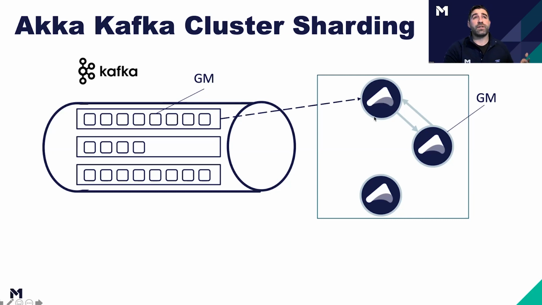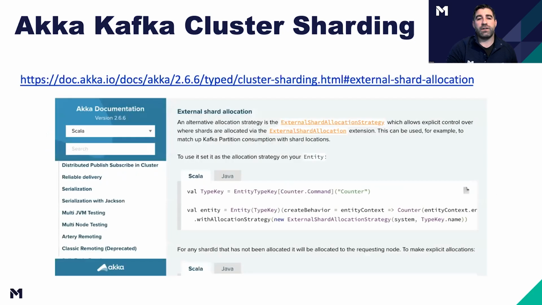There's actually a really great way built into Akka, specifically for Kafka, to co-locate, or to use the Kafka sharding to also shard the Akka actors. So we can basically guarantee that GM will always be on the same node as the one that is assigned to reading that partition. And this is called Kafka cluster sharding. There's a tool, new from about a year ago, that's very cool. It's called the external shard allocation.